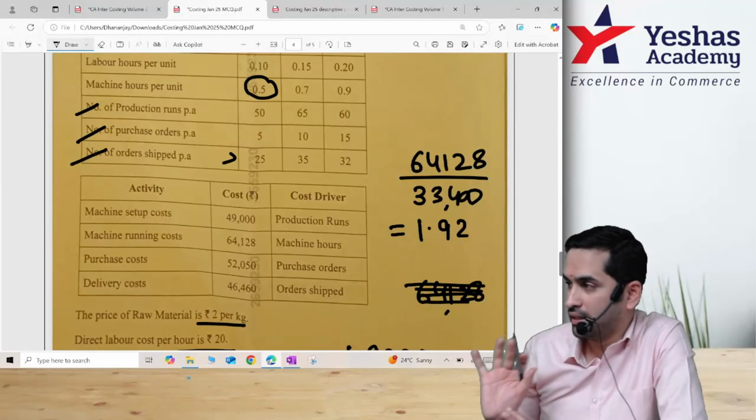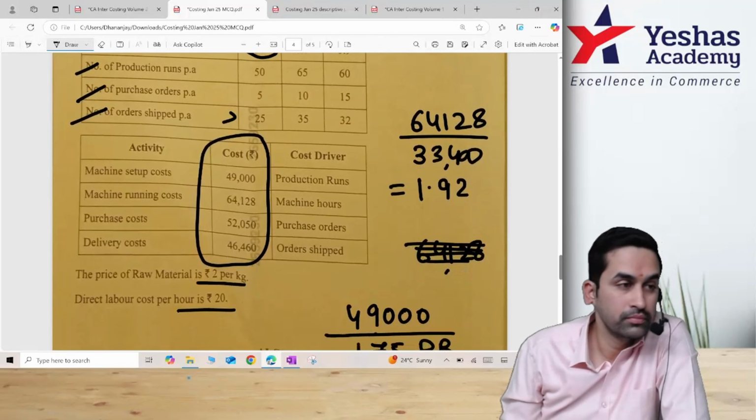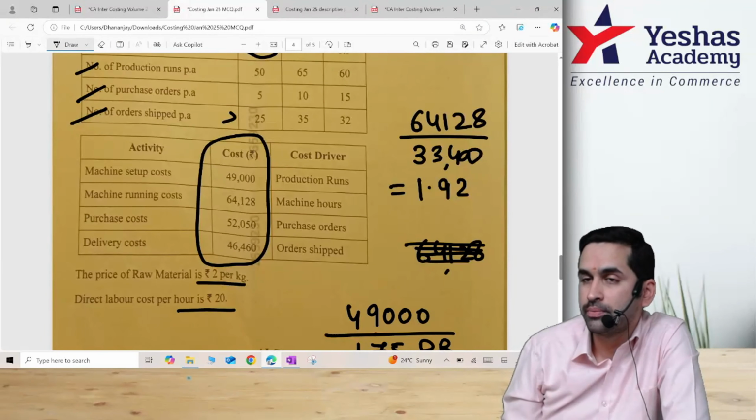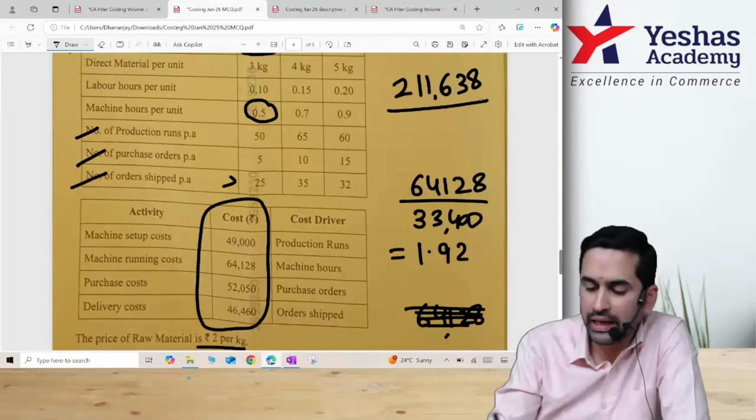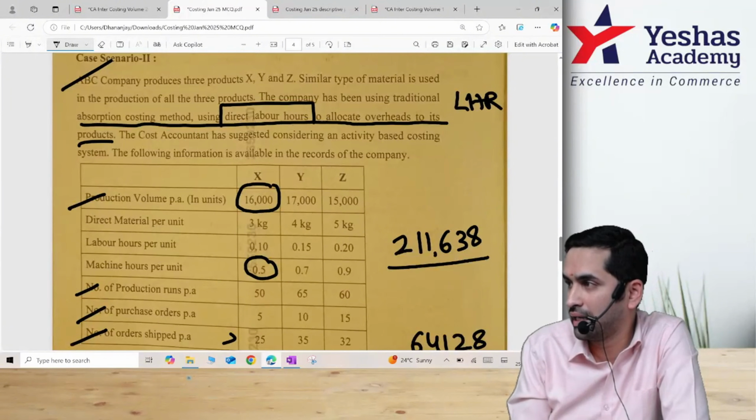Now I will not circle anything. Please add all 4 overheads. Total overheads. 2 lakh 638. And traditional method, as per them, they are following direct labor hours.